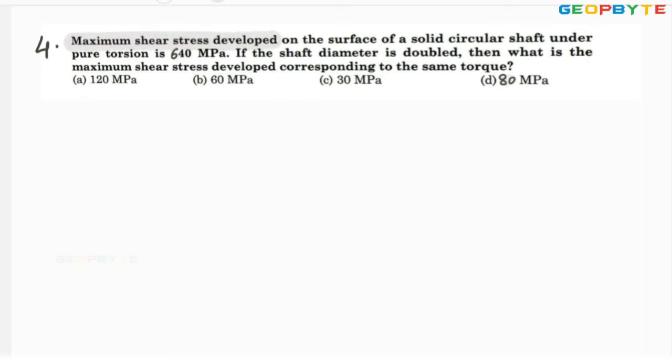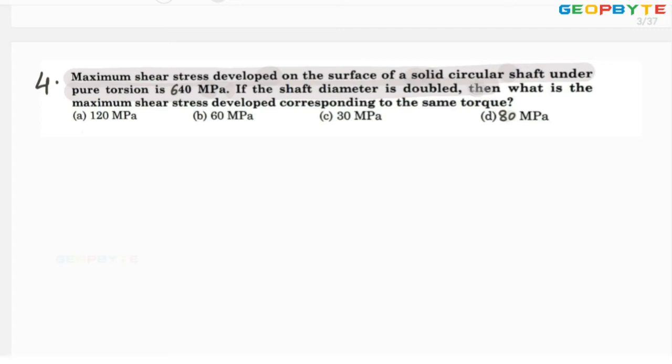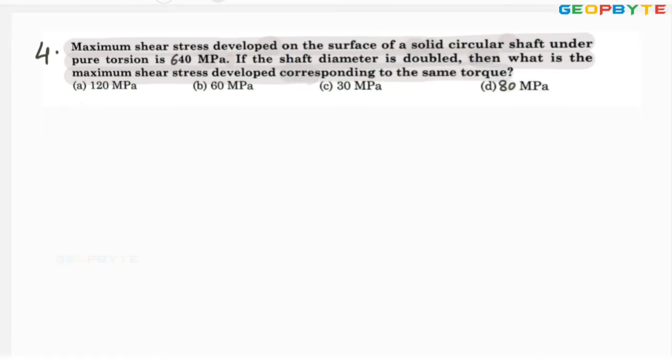Maximum shear stress developed on the surface of a solid circular shaft under pure torsion is 640 megapascal. If the shaft diameter is doubled, then what is the maximum shear stress developed corresponding to the same torque? It is like this.